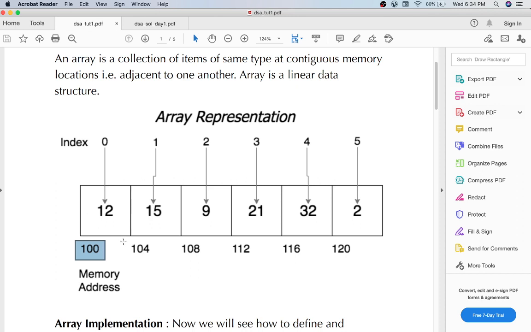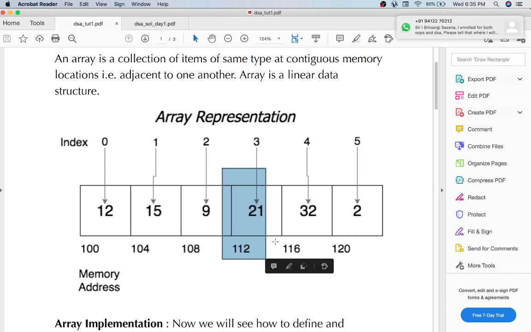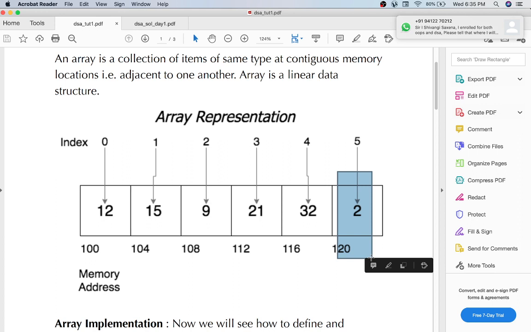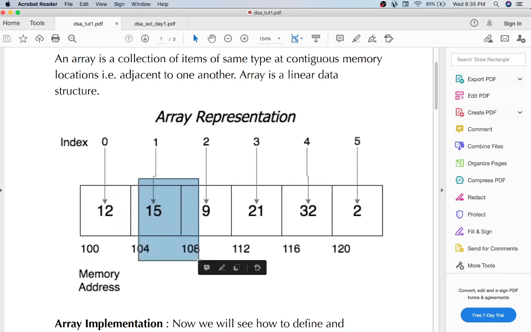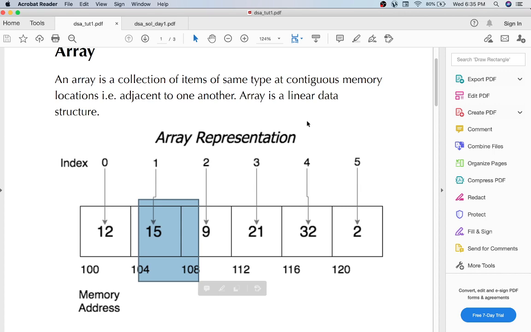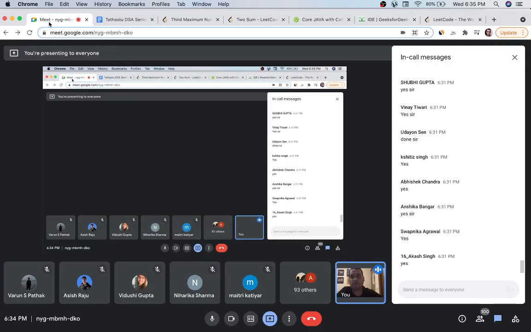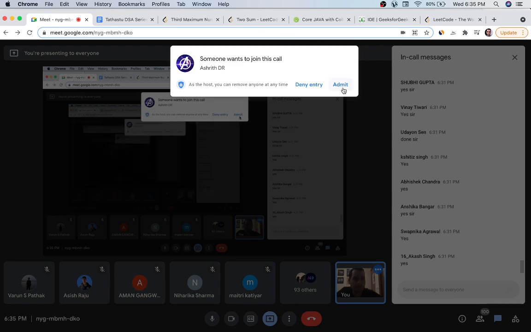So the next address will be 104, the next value is kept at 108, then 112, 116, and next is 120. This is how different values are stored in an array. This is what we call adjacent values, or a contiguous memory location, which means values which are adjacent to one another, in a linear order.